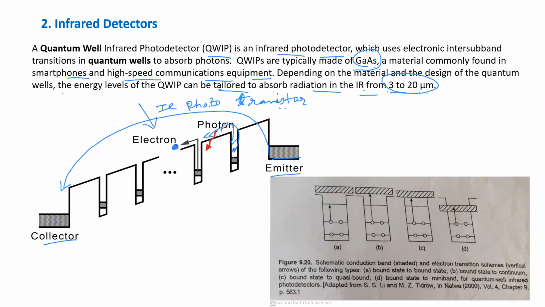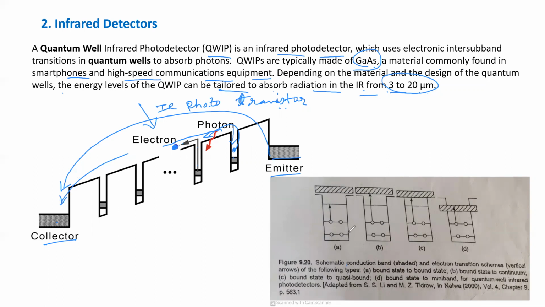Like this. Or simply, if the intensity is sufficient, it will surpass all these wells and reach the collector. So the electron will reach the collector. That means the current will flow from collector to emitter, opposite to the direction of electron transfer, right? So this way current will flow between these two terminals, right?